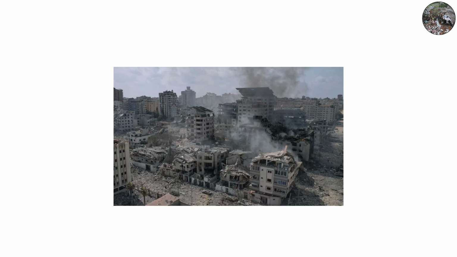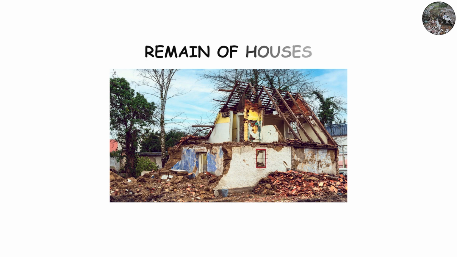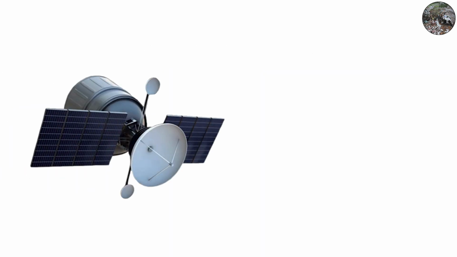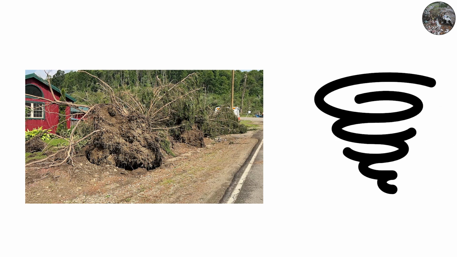Afterward, the ground looks like a war zone. Trees are stripped bare, vehicles are unrecognizable, and foundations are all that remain of houses. Satellite imagery often shows scars on the land, wide brown paths marking where the tornado's fury ripped through.